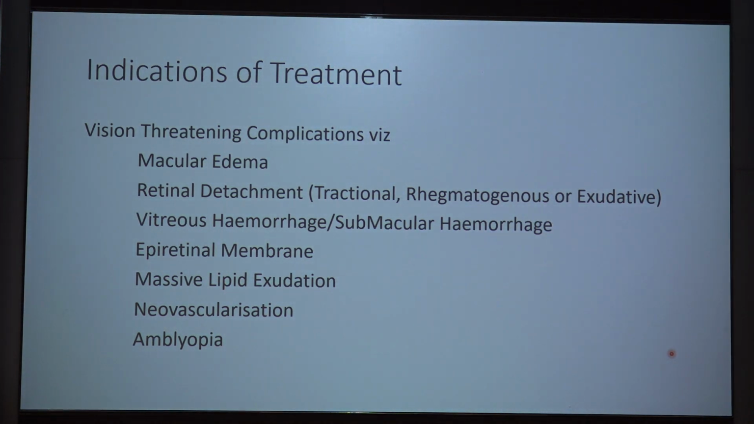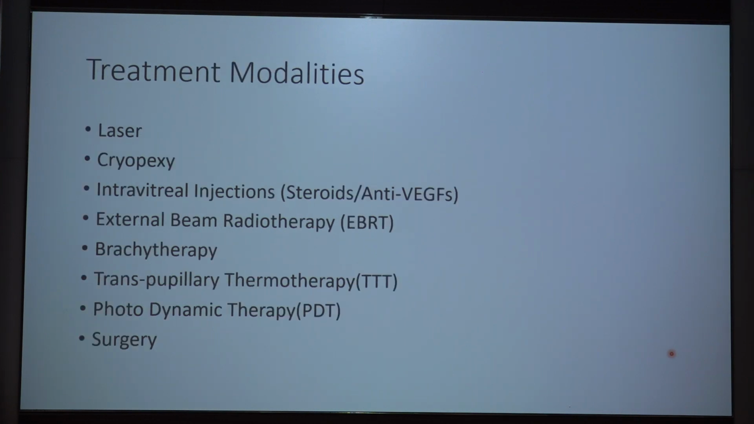So what are the indications of treatment in these? All the vision-threatening complications, namely macular edema, retinal detachment, vitreous hemorrhage, submacular hemorrhage, epiretinal membrane, massive lipid exudation, neovascularization, or amblyopia. And the various modalities of treatment at various stages of this disease are laser, cryopexy, intravitreal injections, external beam radiotherapy, brachytherapy, transpupillary thermotherapy, PDT, or surgery.